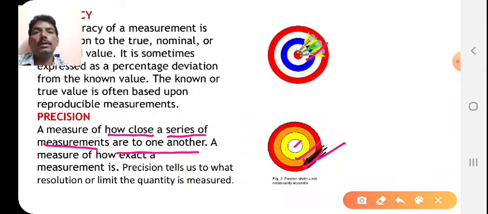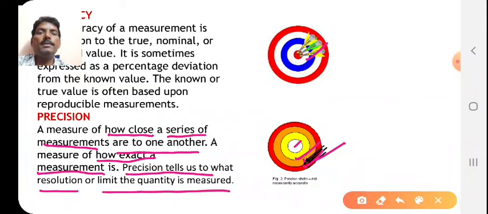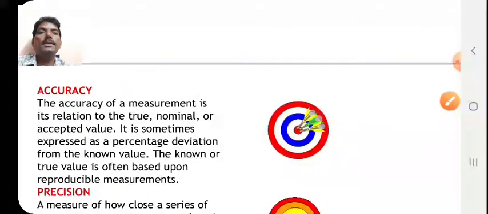So precision means a measure of how close a series of measurements are to one another. That means if you have a true value, and you have measured the value and certain errors are there, and you are not getting the precise value, this value is still somewhat close to the true value. So precision is a measure of how exact a measurement is. Precision tells us to what resolution or limit the quantity is measured. So these are the two very important factors related with accuracy and precision.